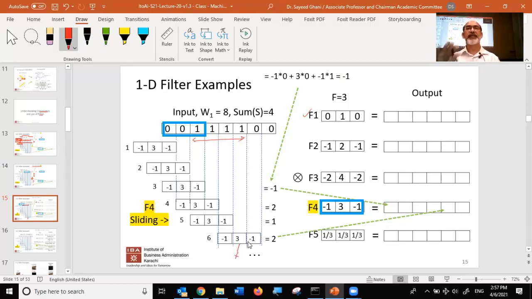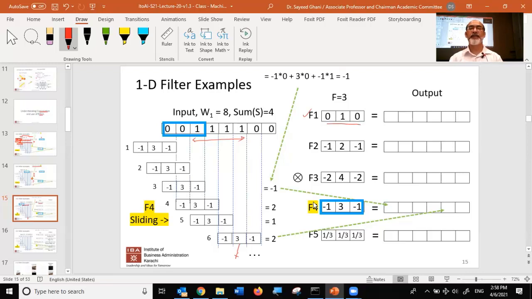How are we using these filters? That's what we're getting to. Now let's try to understand different types of filters and see what impact they have on the output. If you take a certain input and apply a certain type of filter, you should be able to design filters in a short while to get a certain type of output. So let's take a look at this filter. This is a 0, 1, 0. It's a filter of size 3 in one dimension, and only has a number 1 in the middle. Nothing else.